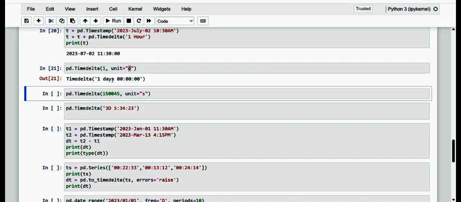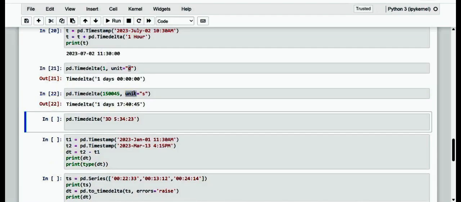Using smaller time units such as seconds, the constructor will convert them to larger time units, thus converting them to the corresponding values of days, hours, and minutes. These are also more complex ways to define time intervals, which are useful when you have multiple units together such as days, minutes, and hours.